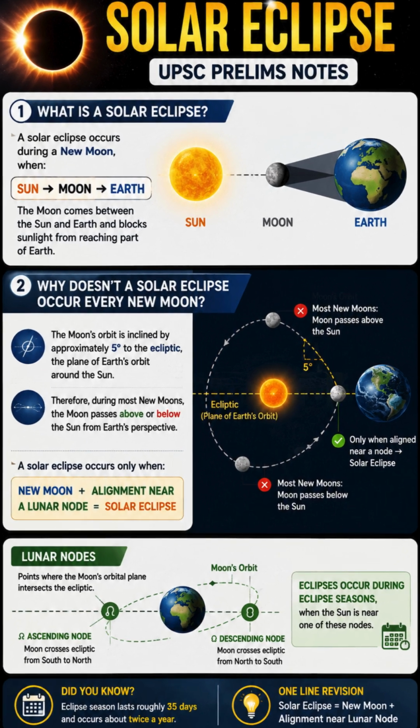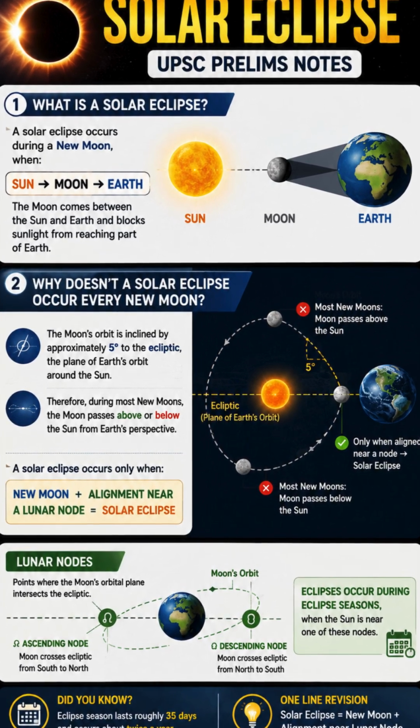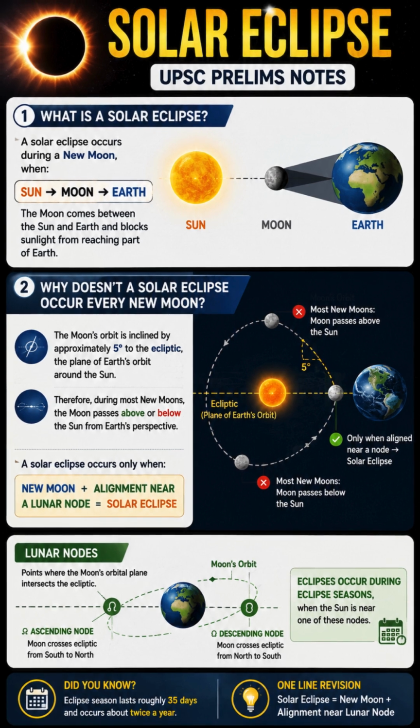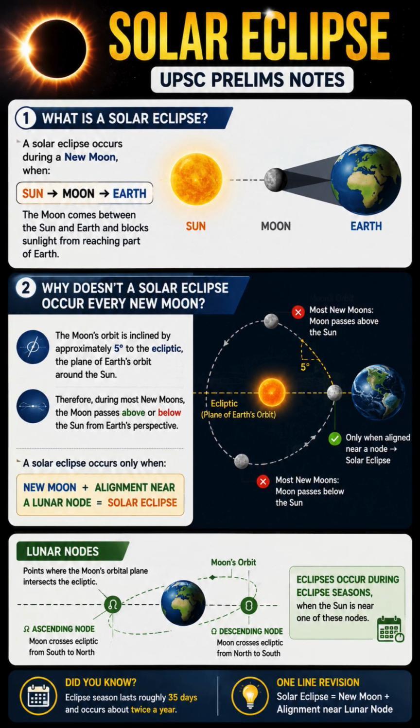On 12 August 2026, a total solar eclipse occurred. But for UPSC prelims, simply knowing the date is not enough. You should understand how a solar eclipse occurs, why it does not happen during every new moon, and how total, annular, partial and hybrid eclipses differ. Let's understand it step by step.